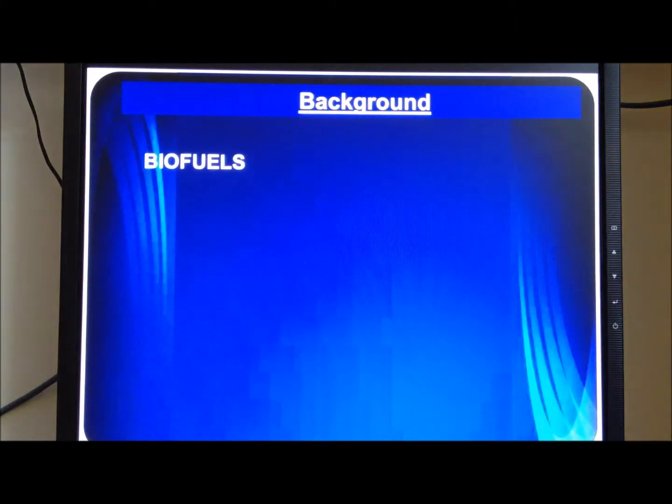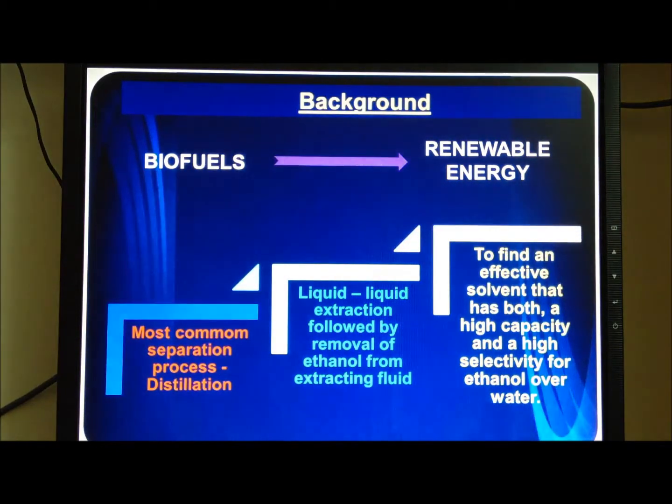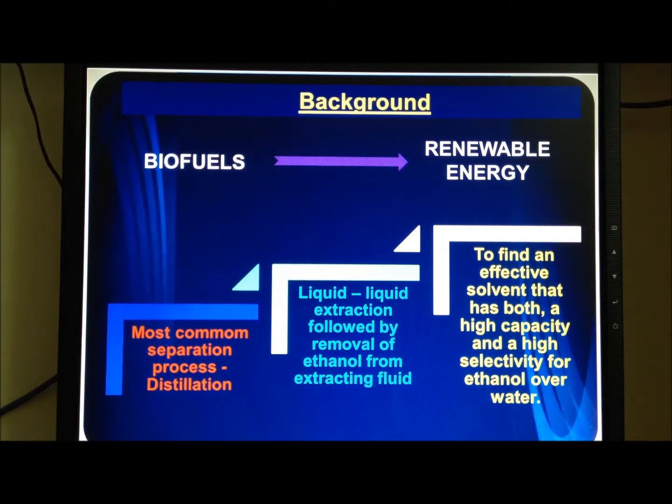Project background. As we all know, biofuels are a source of renewable energy. The most common process used in biofuel manufacturing to separate the ethanol from fermentation broths currently is distillation. But due to its high energy requirements, scientists and industrialists are now looking upon other processes to perform the task. Thus, liquid-liquid extraction followed by removal of ethanol from extracting fluid in a cheaper manner is being looked upon as an alternative. The aim is to find an effective solvent that has both a high capacity to hold ethanol and a high selectivity for ethanol over water.